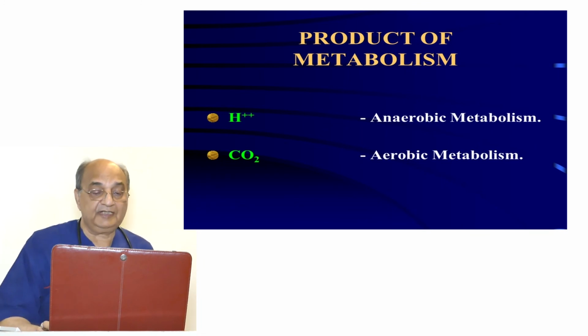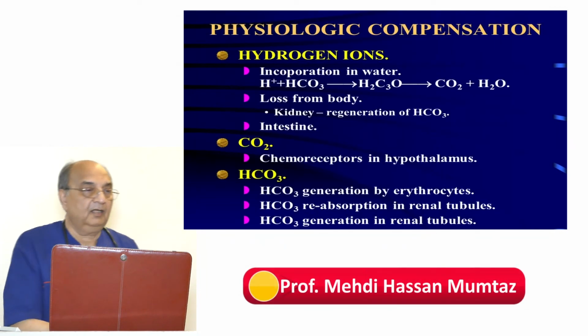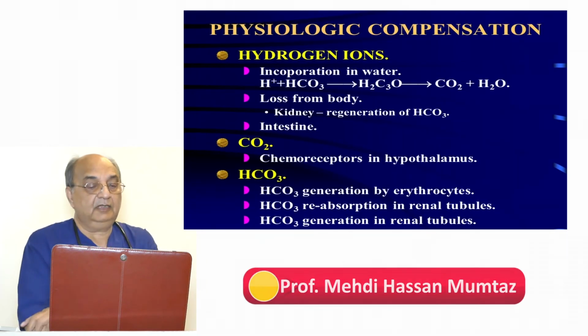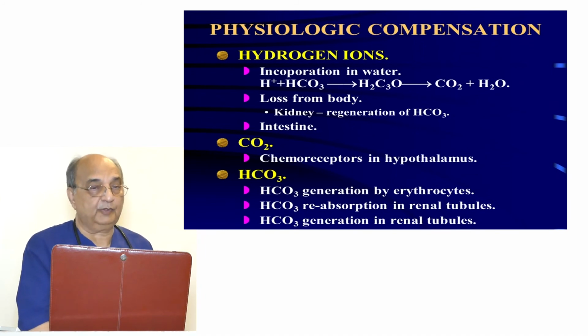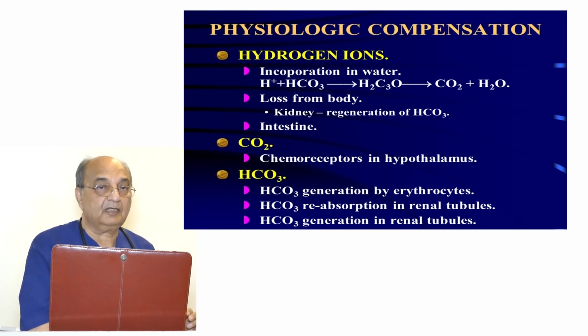Now, how does the body deal with it? Hydrogen ions are incorporated into water. Hydrogen ion combines with the bicarbonate under the action of an enzyme called carbonic anhydrase or carbonate dehydratase, and it forms H2CO3.